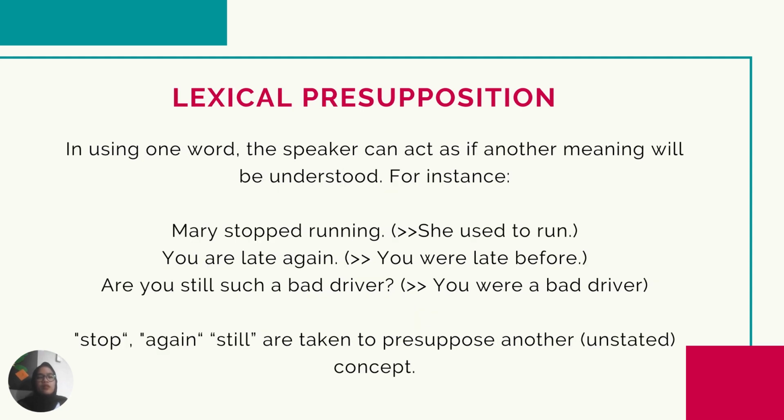Okay, the third type of presupposition is lexical presuppositions. In using one word, the speaker can act as if another meaning will be understood. For instance, "Mary stopped running." So it presupposes that she used to run, but not anymore. And the next example is "You are late again." It presupposes that you were late before. And the last example is "Are you still such a bad driver?" It means that you were a bad driver.